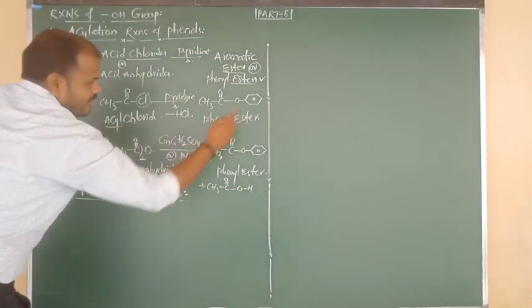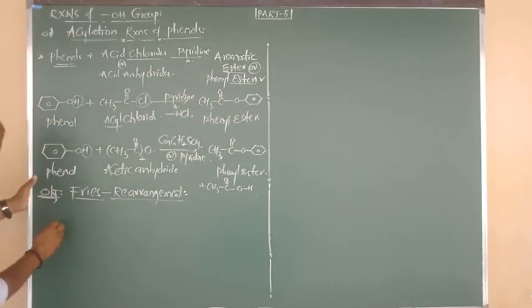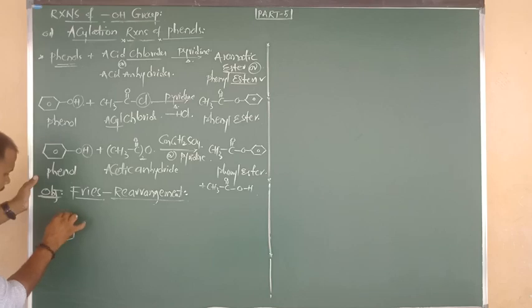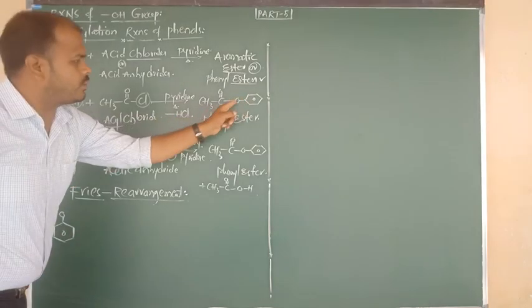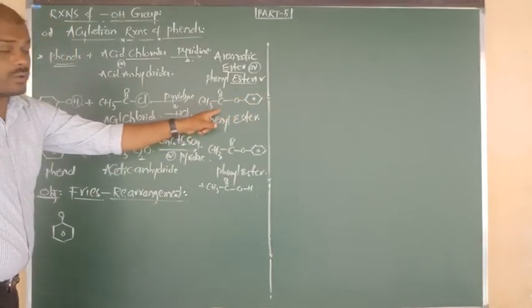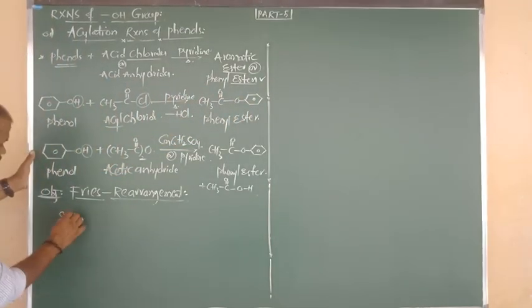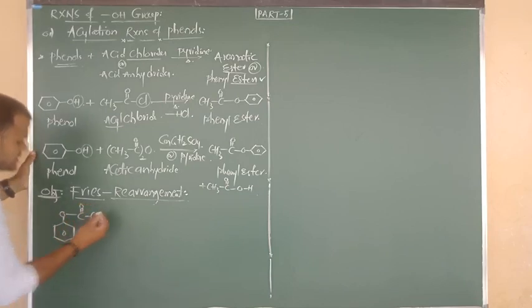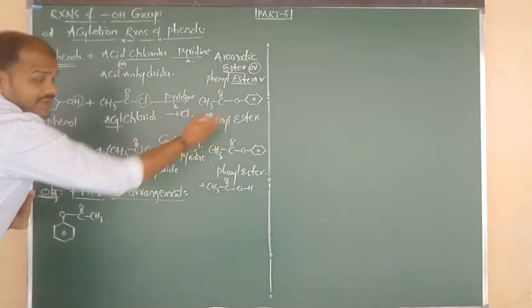So phenyl ester formula: benzene bonded to O, O bonded to C double bond O CH3. So what is the name of this compound? Phenyl ester.